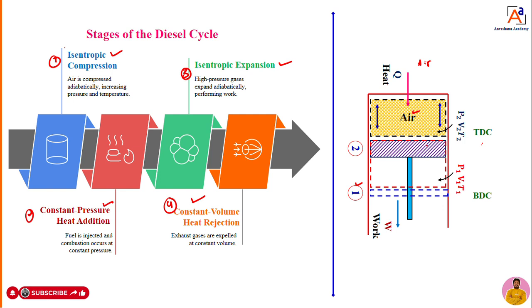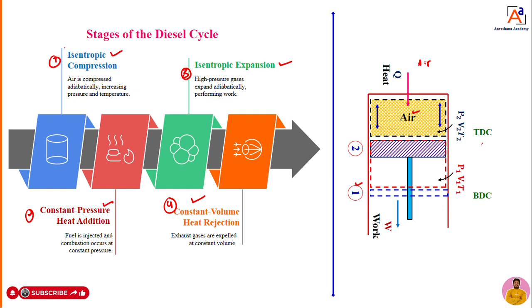We will start with compression. Actually, before compression, we have a suction process. In that suction process, we suck air, only air, into the cylinder. So now air is already there. When the piston starts to move from BDC to TDC, I mean point 1 to 2, the air will be compressed.